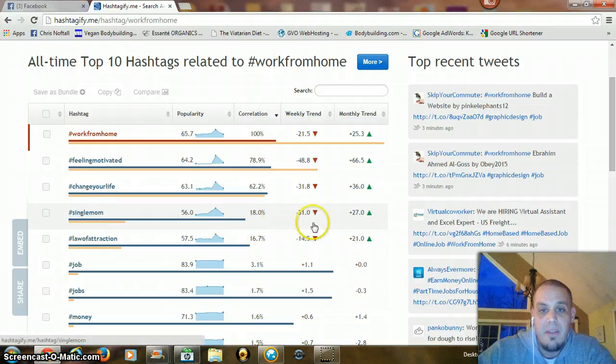Single mom, this is another one. Look at this. Over this past month, it's up 27%. Granted, this past week it's down 37, but a lot of people are starting to look at work from home. So there's an idea. Single dad could probably be the same thing. Jobs, money, change your life, feeling motivated.